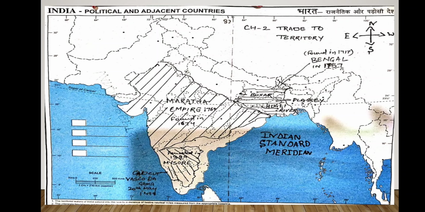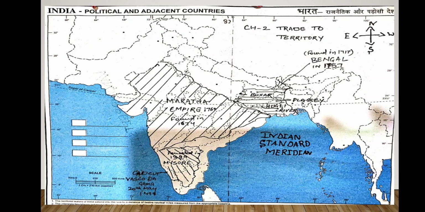he stopped giving any kind of value to the British East India Company, and he stopped trading with them in cardamom, pepper and sandalwood, due to which they got angry, and then they attacked the Mysore kingdom.